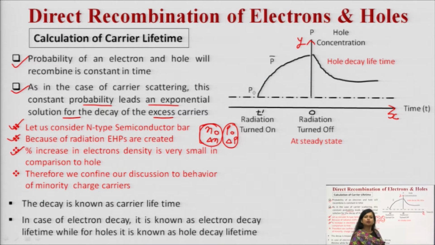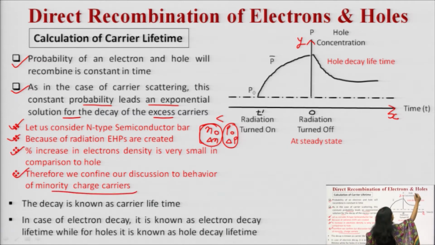Obviously, initially electron concentration is very high and hole concentration is very low, but when you are observing in a certain time interval and considering the percentage increase, this percentage increase will be less for electrons than for holes. It means now we are confining our discussion to the minority charge carriers.